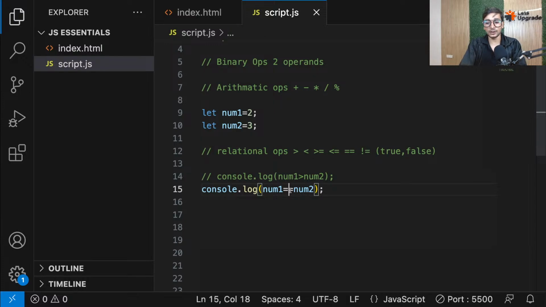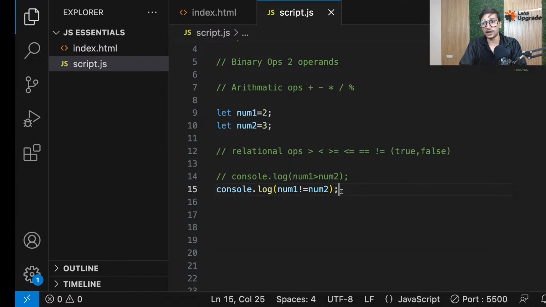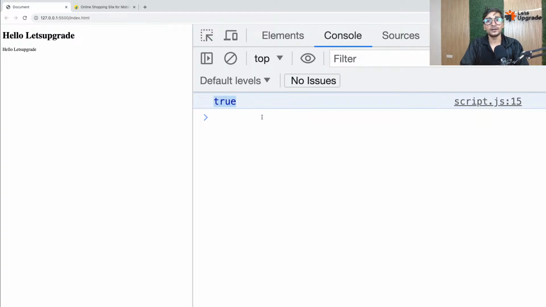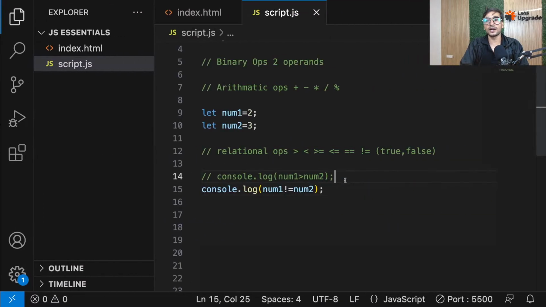And just like that, you have not equal to. That means check if num1 is not equal to num2. And yes, in this case, it's correct. 2 is not equal to 3. That's correct. So if I check it now, you will see we get true. Is that clear, everyone? I hope you're understanding. Guys, I really hope you're understanding this.